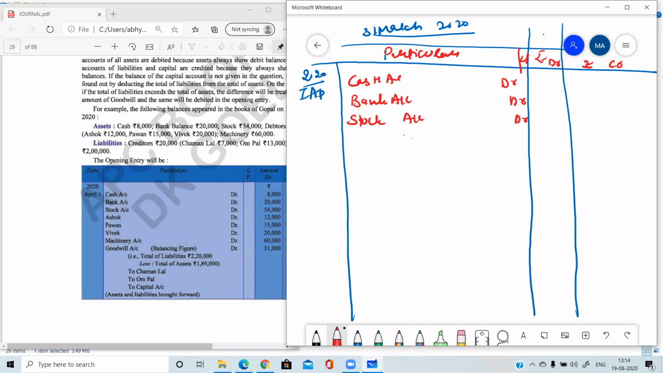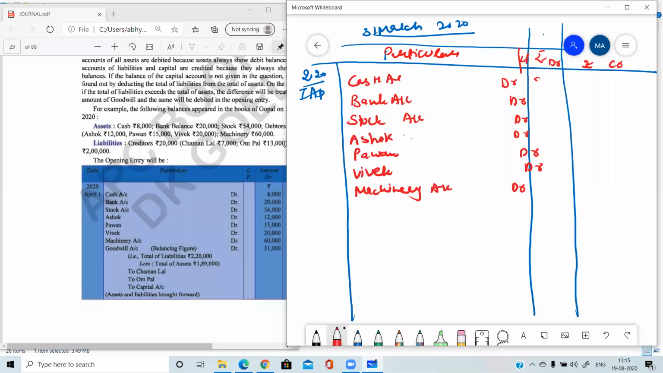Then debtors. The names of the debtors are given individually. So we need to debit all the debtors individually, because for every debtor, we have a separate account. So Ashok debit. All the debtors are assets, so these will be debit. Pawan debit. Vivek debit. And machine. One more asset we have, that is the machinery. First of all, we have to write all the asset names. So machinery account debit.